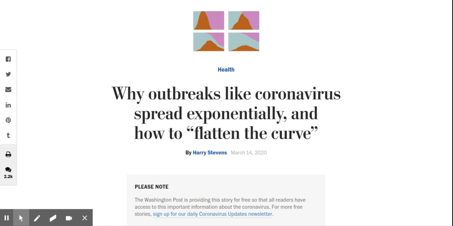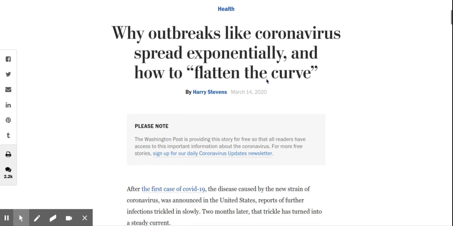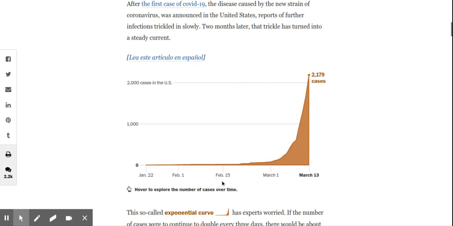All right, students. Today's article is a simulation that shows you how quickly a virus can spread if we do nothing, and how quickly it spreads if we take intervention methods. So obviously, if we look at this graph right here, we go back to March 1st. There were only 76 cases in the United States, and this goes all the way up to March 13th. So from March 1st to March 13th, 13 days, we go from 76 to 2,179. That's 2,100 more people who get the virus.